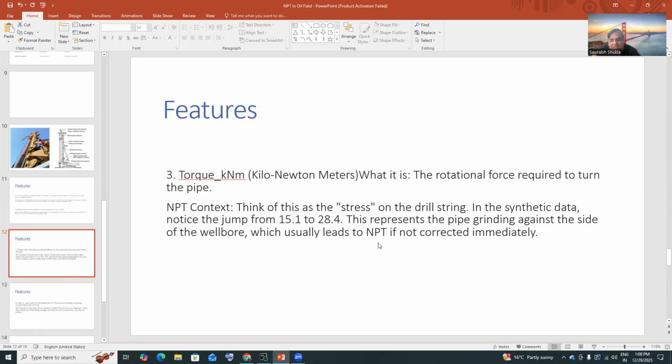So this data is coming continuously from the sensors, like torque, which is the rotational force. If it is going from 15.1 to 28.4, you can easily understand that NPT might happen. Let's stop that immediately and see where the pipe is. And we can put some corrective measures there. And again, we will start this, and then again we will measure the torque from the sensor. And if it is again going to 15, that is good. If it is going high, then there is a problem. So this kind of thing happens.